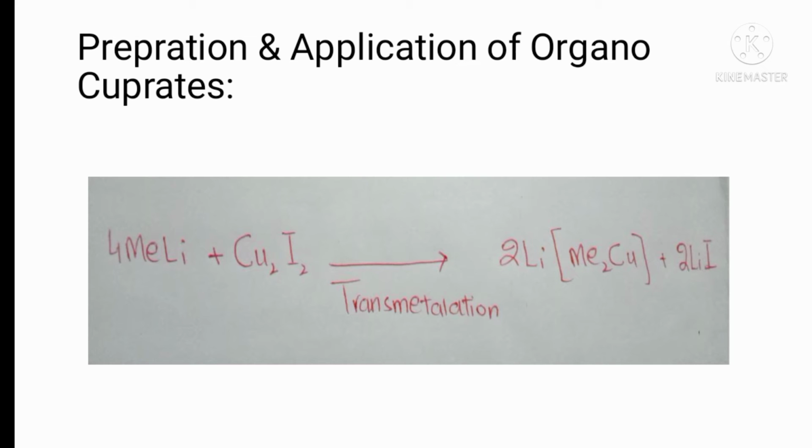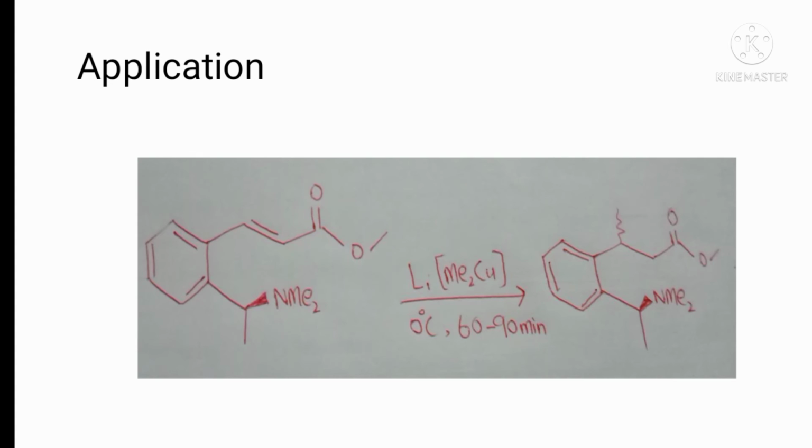When we have a bond between copper and methyl, the electronegativity difference is 1.2, which is very small. Here less charge separation takes place, so this bond is much more stable and soft. Organomagnesium and organolithium are hard, so they undergo direct addition, but the organocopper has a soft bond, which causes conjugate addition. Next we will discuss their applications, and why we discuss them.